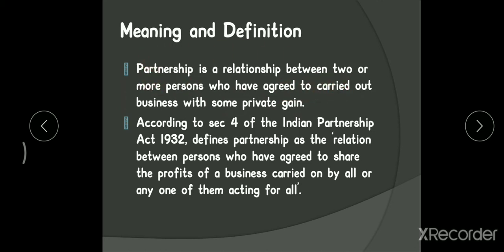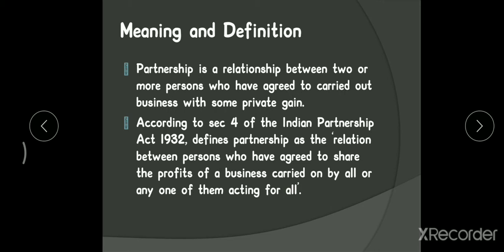That is the meaning of partnership. Coming to the definition given by the Partnership Act of 1932 under Section 4, it defines partnership as a relationship between persons who have agreed to share the profits of a business carried on by all, or any one of them acting for all. So according to the Indian Partnership Act of 1932, it is a relationship between two or more persons who have agreed to share the profits of a business.